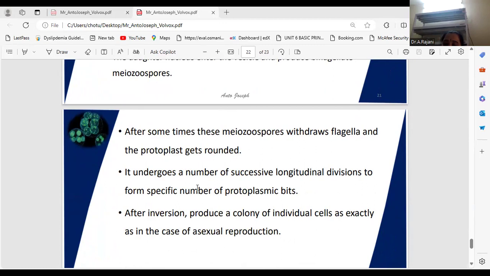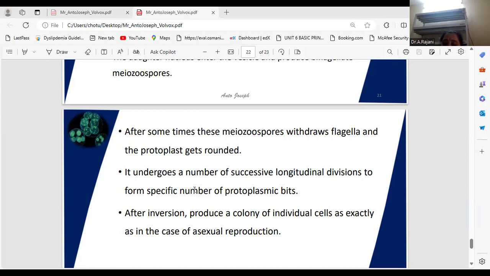In the same way, in asexual reproduction, a daughter colony is formed. The entire protoplast of the zygote develops into a single zoospore, which after repeated divisions and inversions develops into a new colony of relatively few cells.